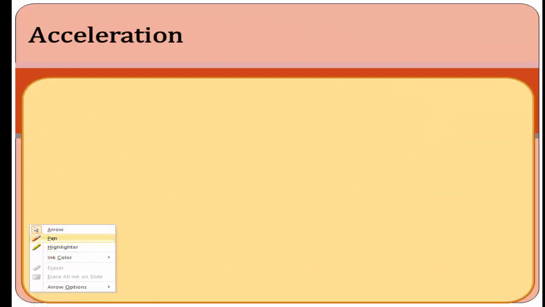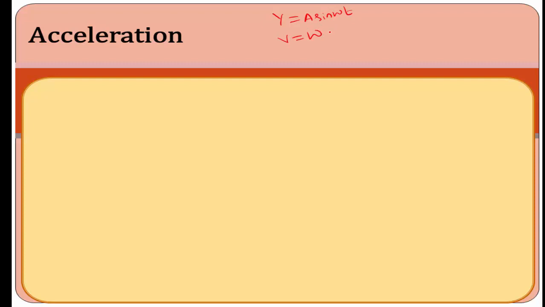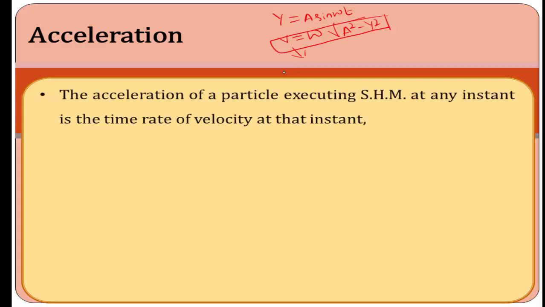And the next important concept is acceleration. y is equal to a sin omega t, that is the displacement of the simple harmonic motion, and the velocity of the simple harmonic motion is v is equal to omega into root of a square minus y square, which is the expression for velocity. Then the rate of change of velocity is called acceleration. At any instant of time, the rate of change of velocity at that instant is called acceleration.